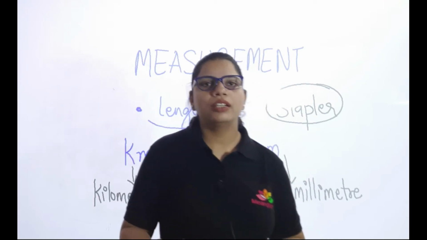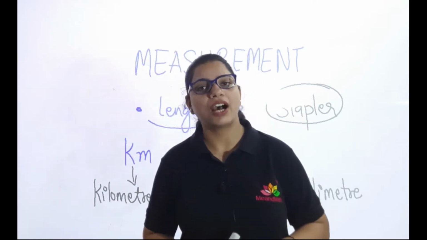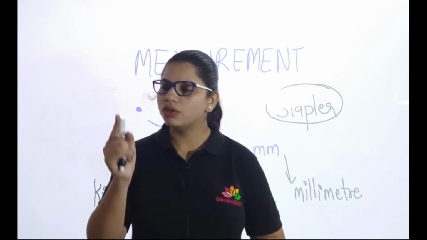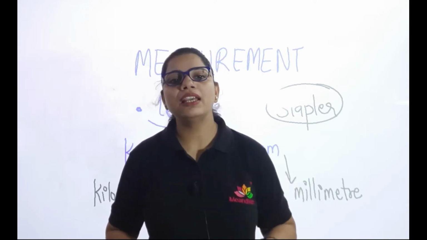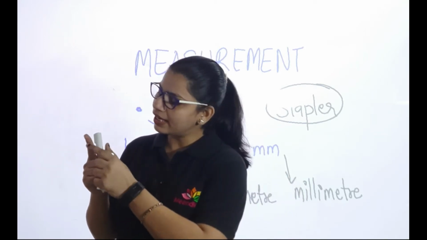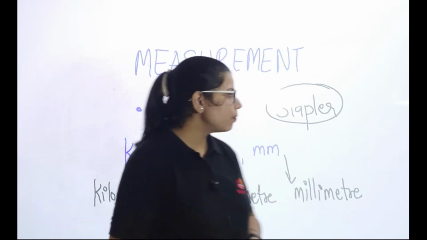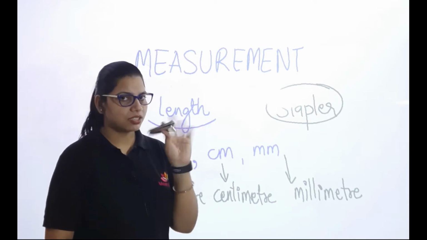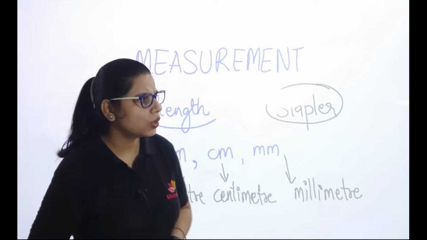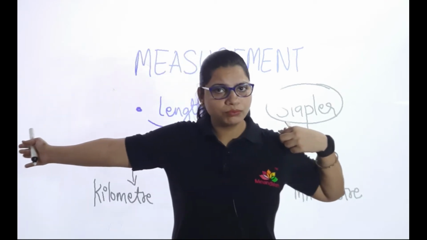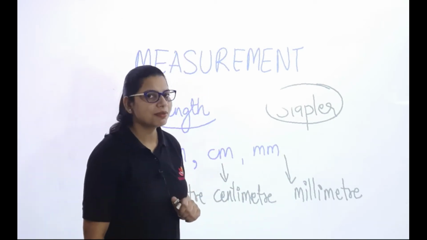But roughly, after this rough idea, I will give you a proper, exact idea of how to measure things. Right now, the rough idea is that this length, the first line of your finger, and smaller than that will be measured with the help of a millimeter scale. So the stapler is not to be measured with a millimeter scale. Is it bigger than this? No, it's smaller. So we will be measuring it with the help of a centimeter scale.